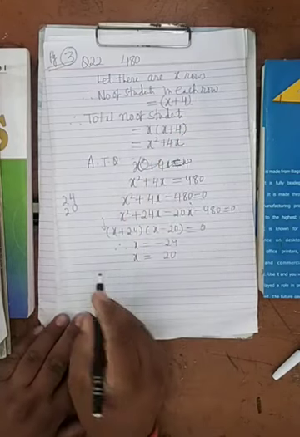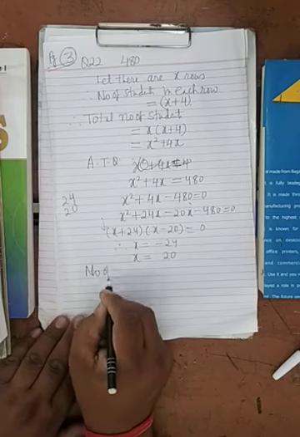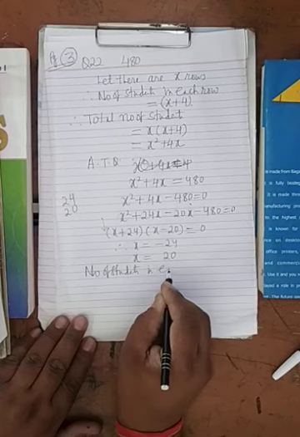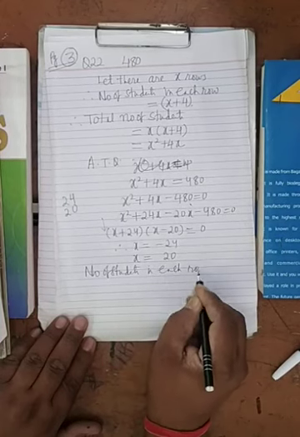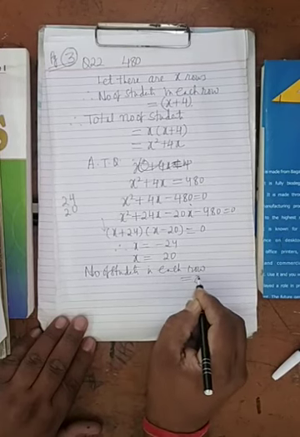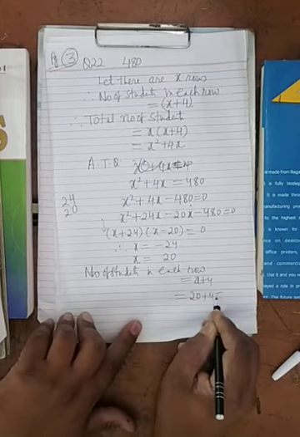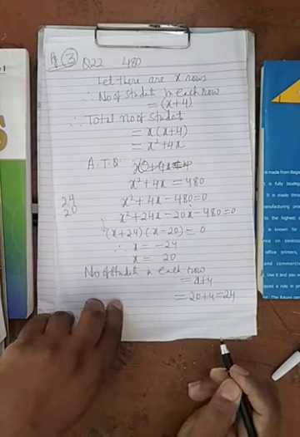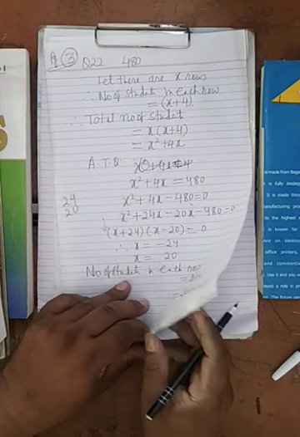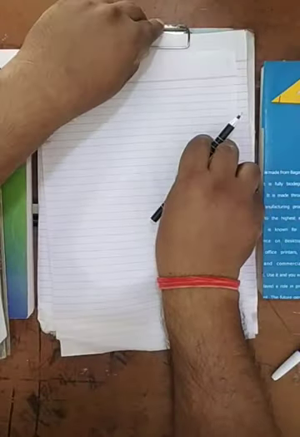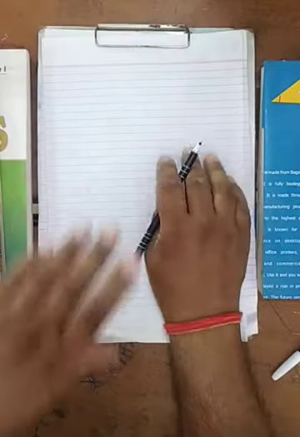So the number of students in each row equals x plus 4, that is 20 plus 4 equals 24. It's clear? So you show each and every step. Don't do anything directly. It's clear? That will be better.